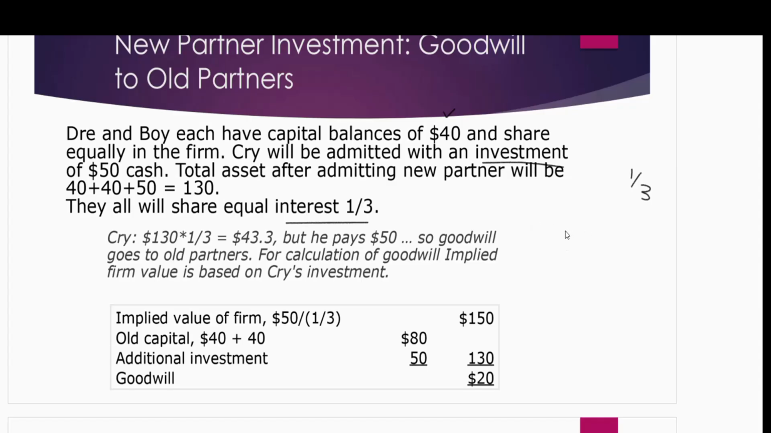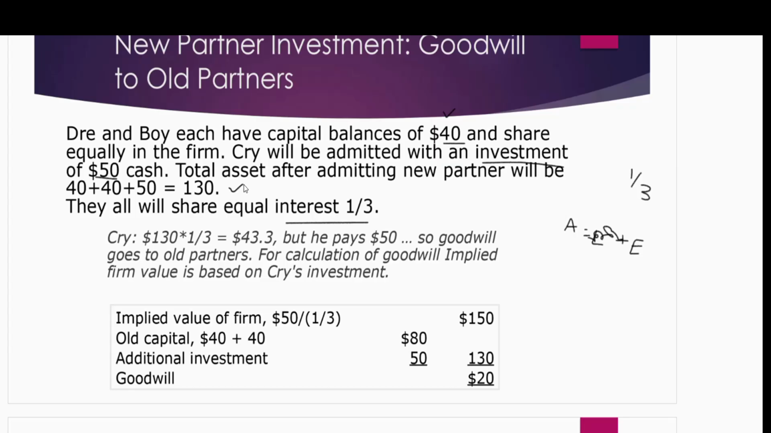liabilities, so we know the accounting equation: assets are equal to liabilities plus equity. Because in this scenario we don't have any liabilities, basically assets are equal to equity. So equity is 40/40, which means this is the old asset, 40/40 because of Dre and Boy. So 40 plus 40, and now 50 will increase because of Cry's investment. So 40 plus 40 plus 50, the new assets are 130.